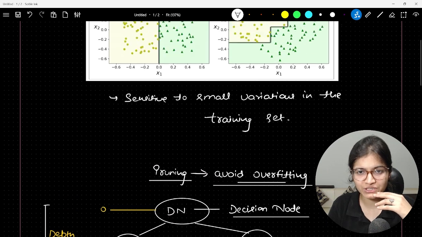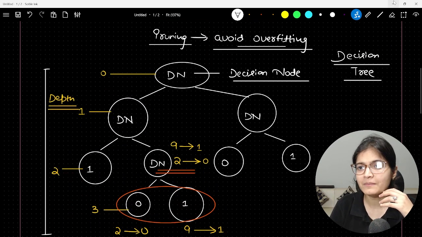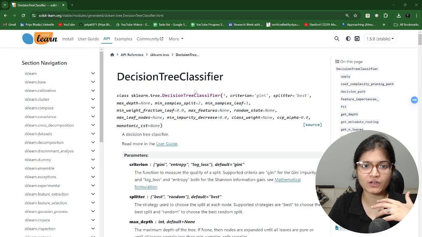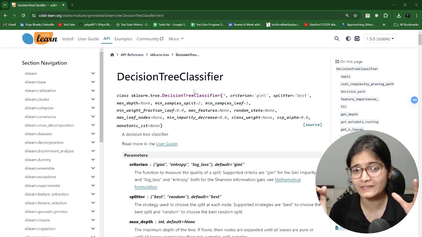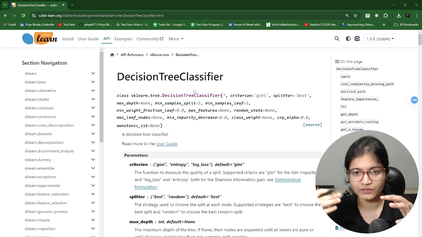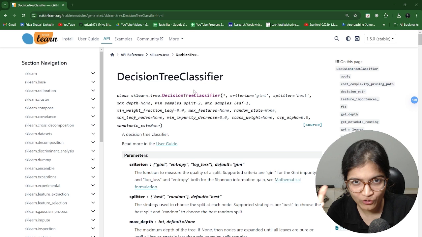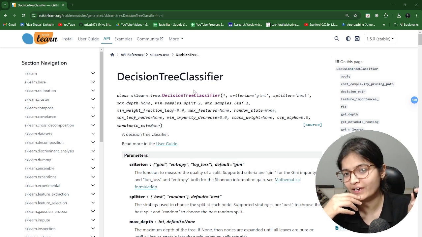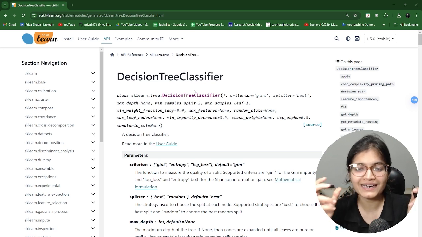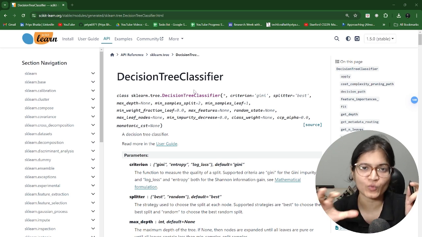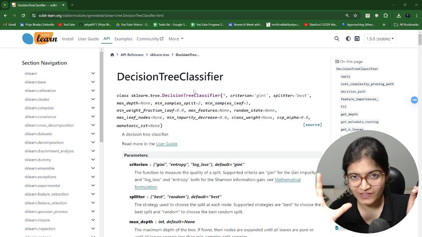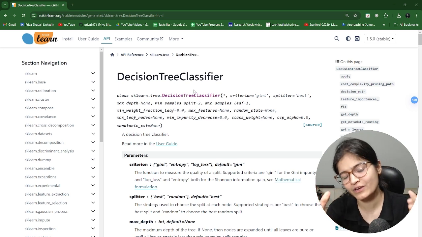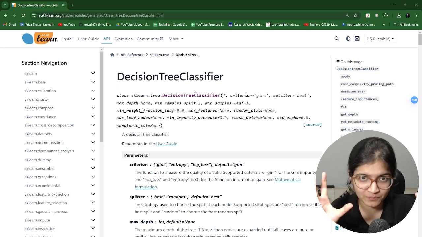Now you can ask me one question, Priya, how is this possible, right? The simple answer is, if you go to the documentation of the decision tree classifier or decision tree regressor, as I told you, the only difference between these two is that in the decision tree regressor, at the leaf node, you will have continuous values instead of exact labels, which we have in a decision tree classifier. Another thing is, in that scenario, you will always focus on reducing the mean squared error or root mean squared error, because the metric is entirely different. So those are the two differences when your model is trying to create a decision tree for a regression problem.